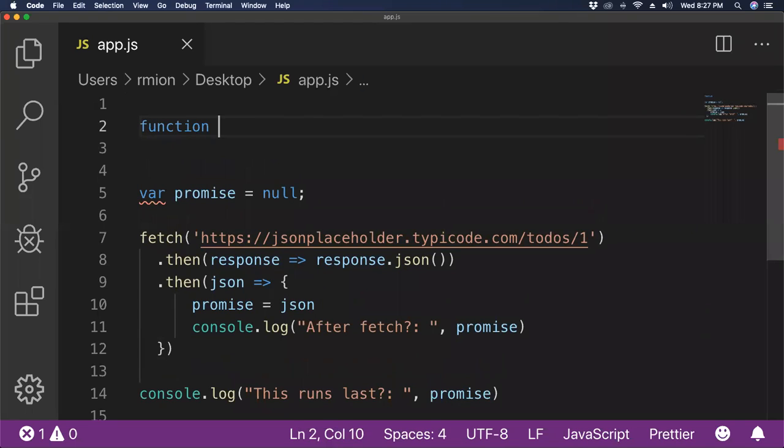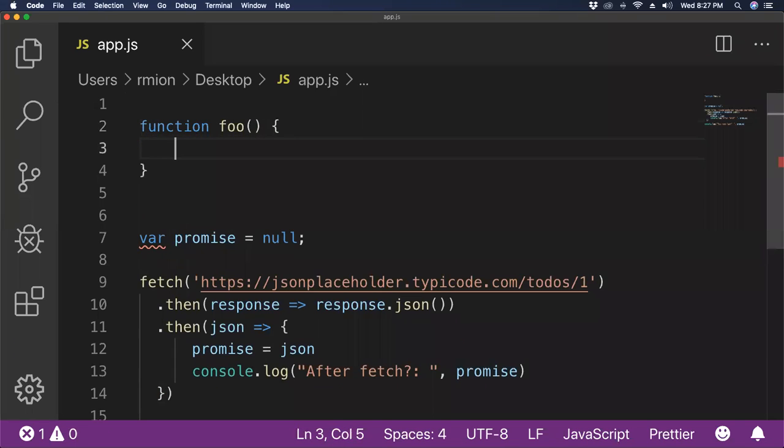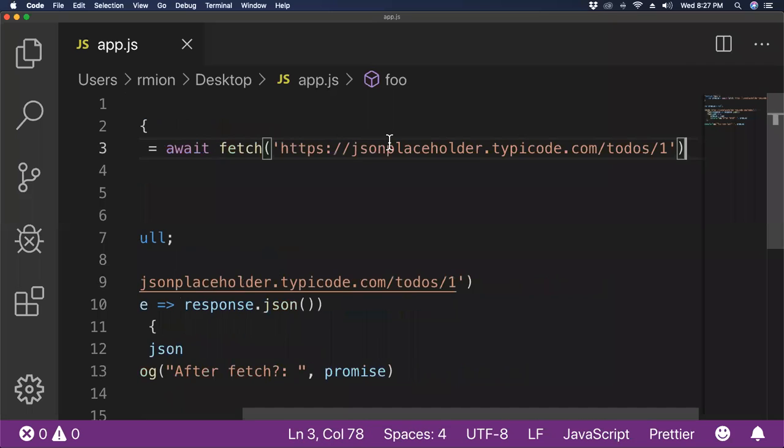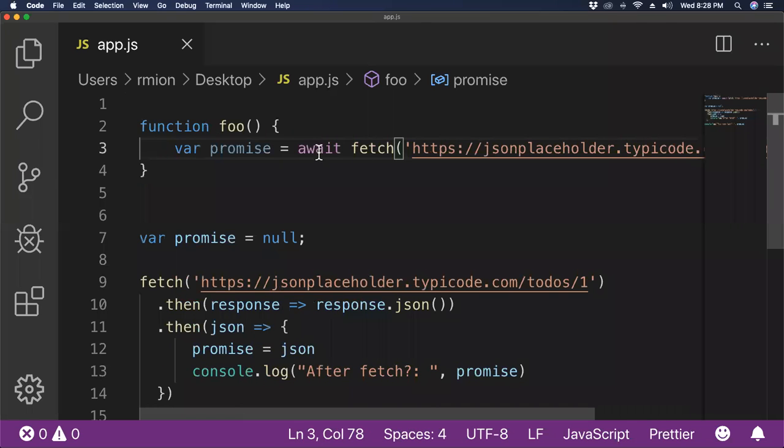So if I have a function in here, I can say var promise equals, and instead of null, I might say I want you to await calling fetch. So I would put it here, and this handy keyword await, in conjunction with making this a very special type of function, an async function,